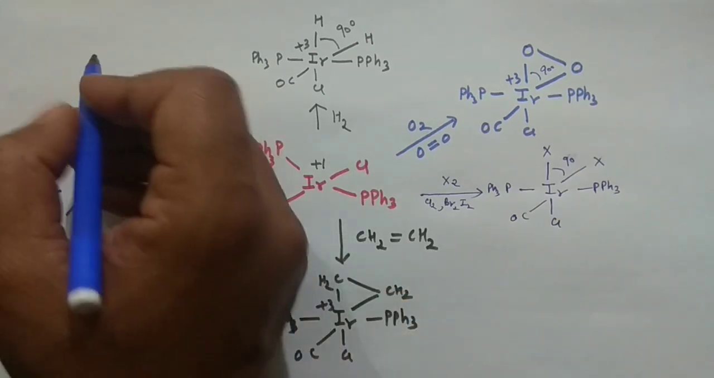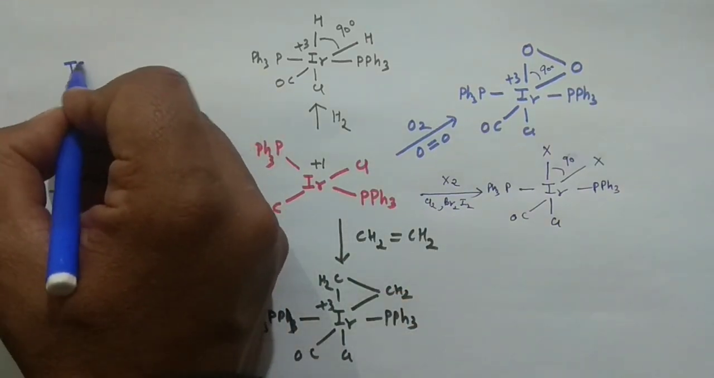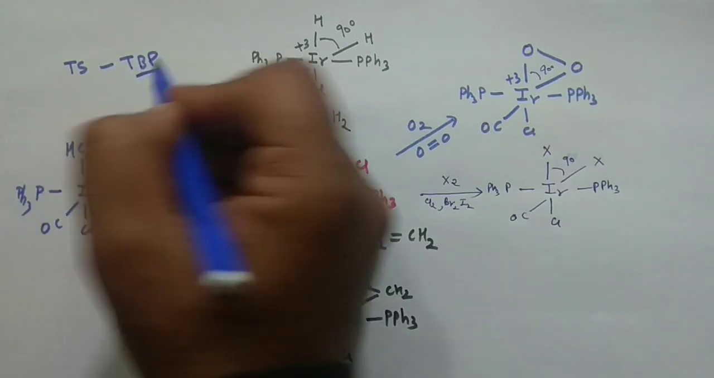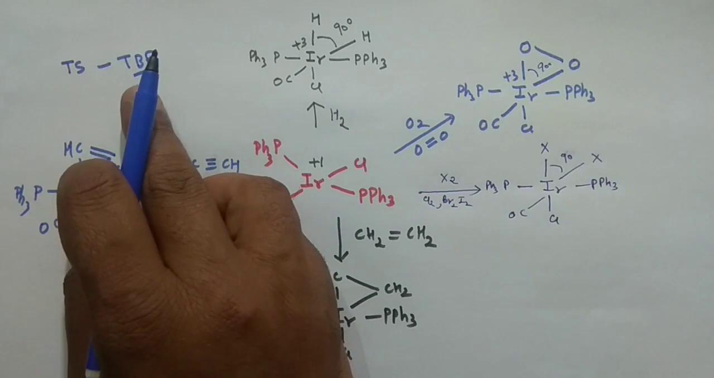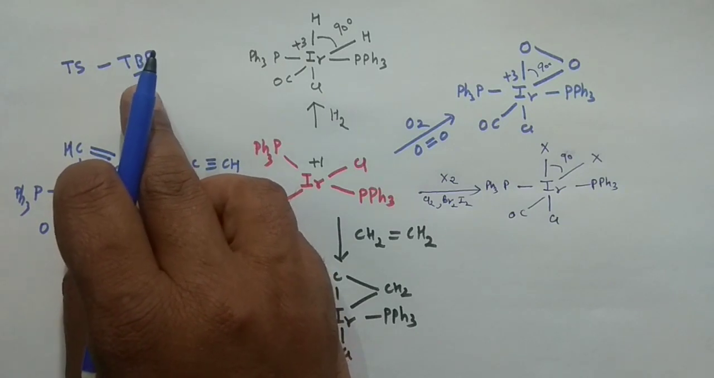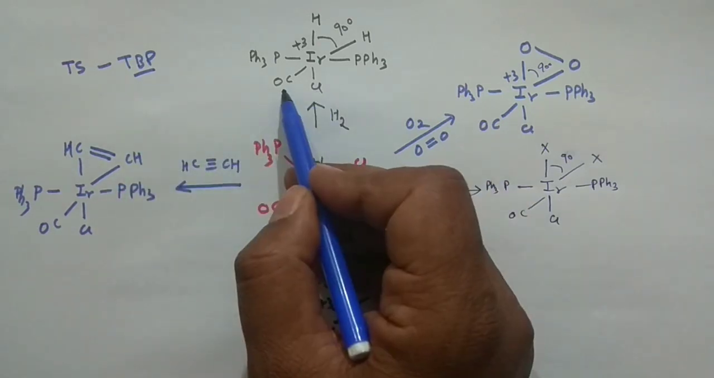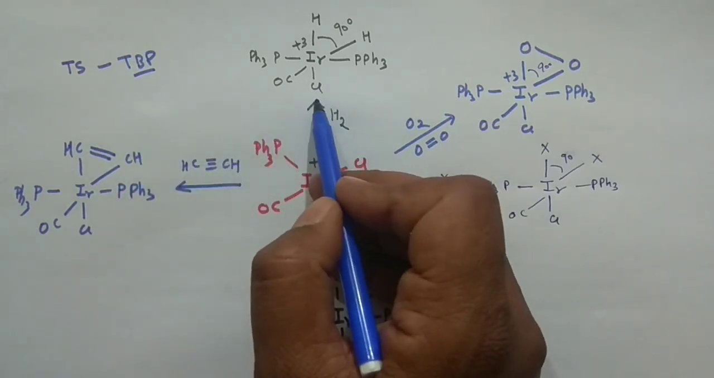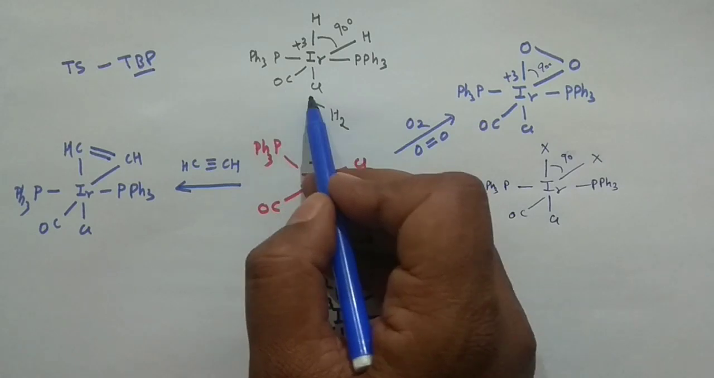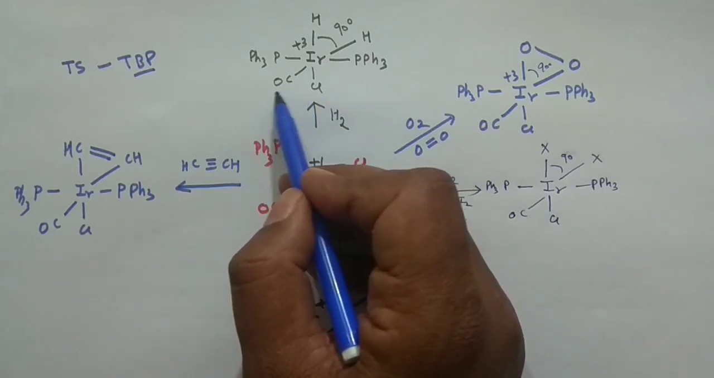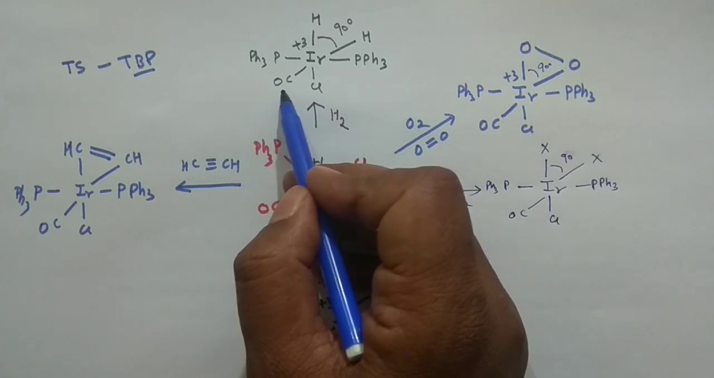state would be, see, I'm writing here, transition state would be TBP, trigonal bipyramidal. And in the trigonal bipyramidal, this carbonyl and the chlorine, you can see here, this carbonyl will occupy the equatorial position because it is a pi acceptor.